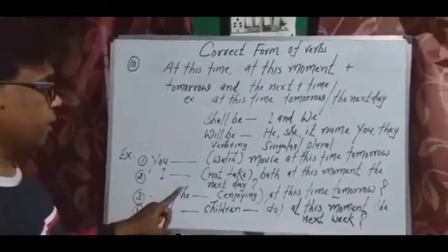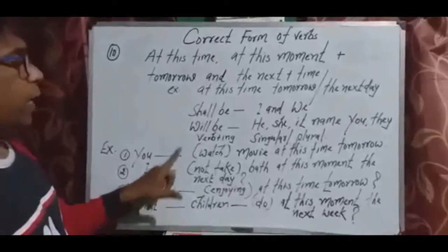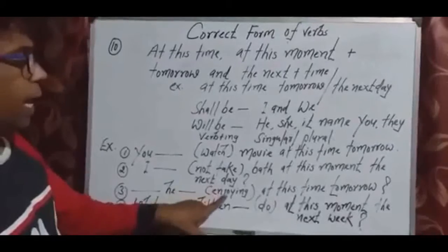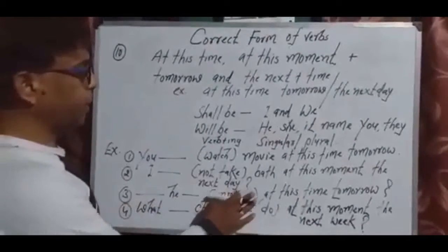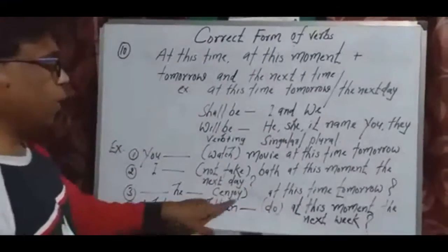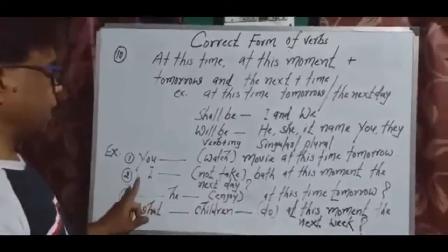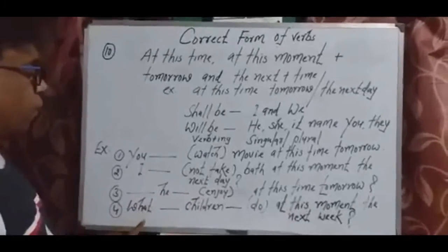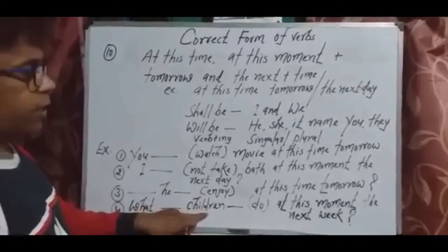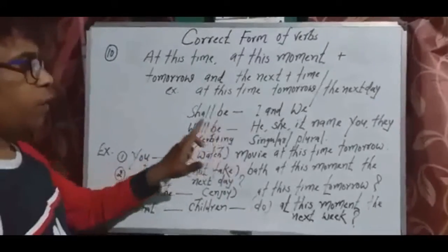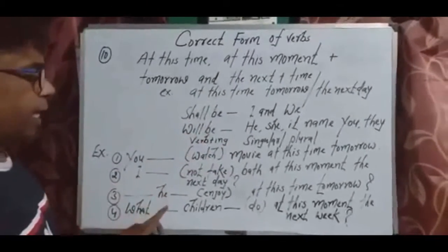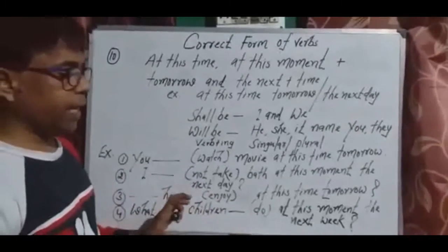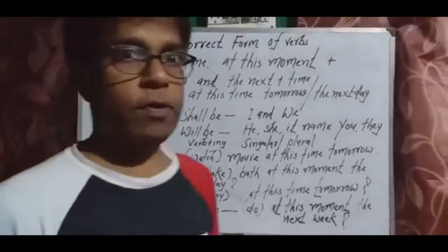In the third, there is subject he, so you will have to apply will be, so apply will here and be here along with the ing form of the verb, like enjoy. You will have to apply ing along with it. Like this, will he be enjoying? Clear? And in the fourth one, now there is children. Children belongs in the category of plural. So again you will have to apply will be. So apply will here and be along with doing here at this moment, the next week. Clear?